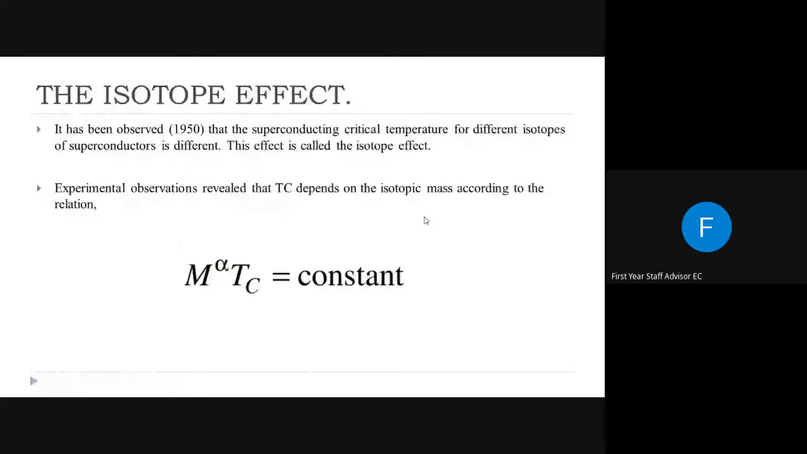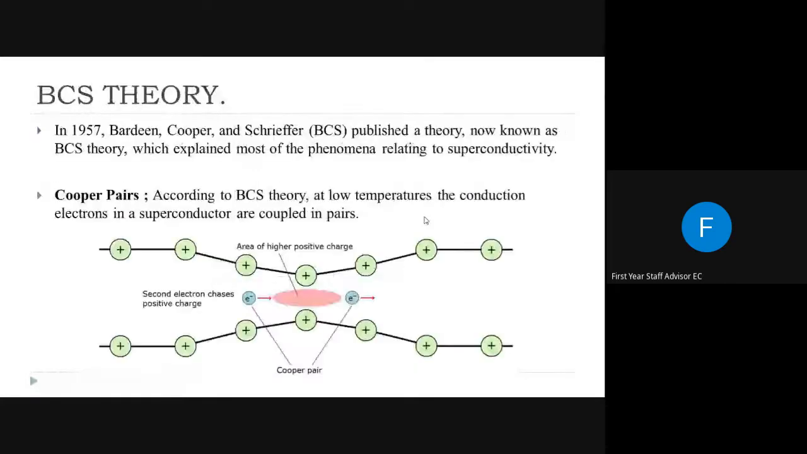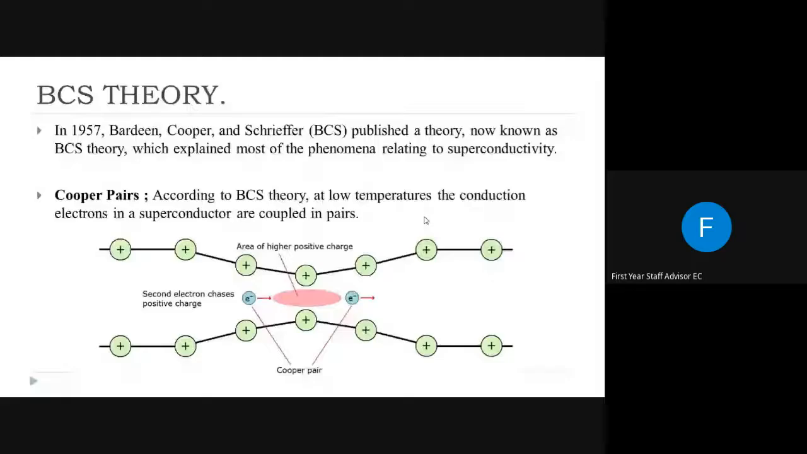And after that we discussed what is isotope effect. Now today we are going to discuss the most important theory which explains how superconductivity takes place in a material, or what is the major reason, or what is the theory behind superconductivity.